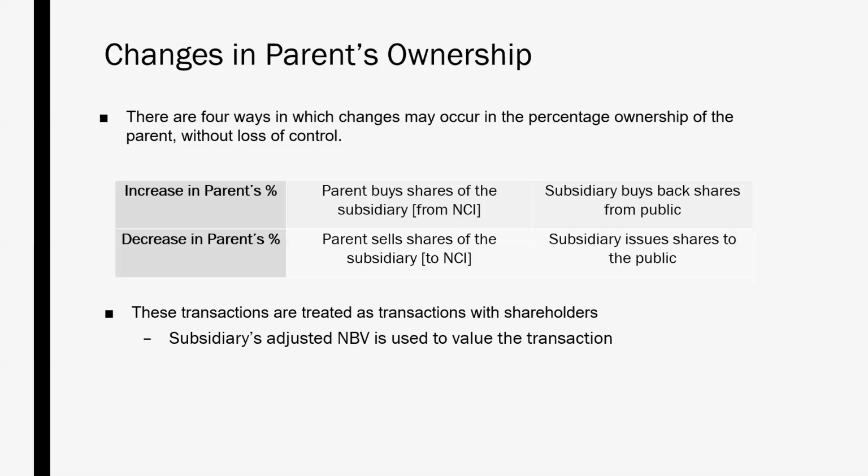And if there is any difference between consideration received or paid and the value of investment decrease or increase, that gain or loss is not recorded as a gain or loss, but rather in retained earnings for a loss and in contributed surplus for a gain.